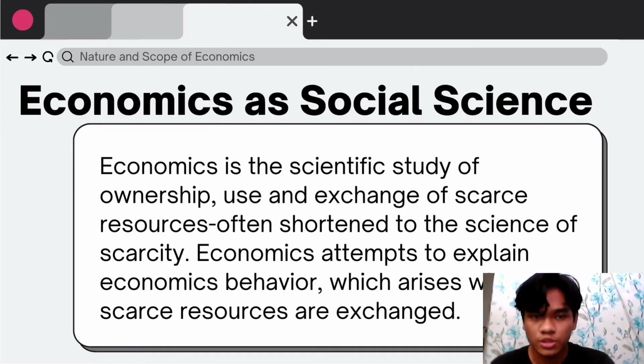Economics is a social science, because it uses theories in order to explain the behavior of people or individuals. Another reason, economics is a study of human lives and behavior.